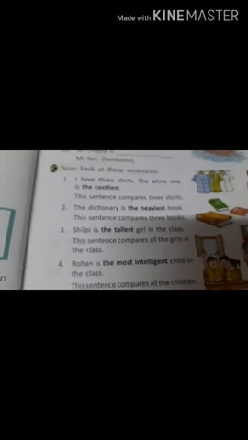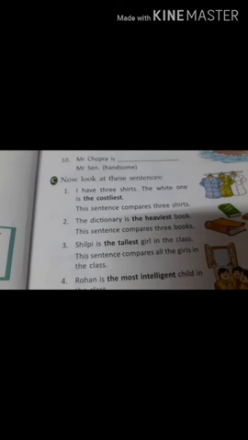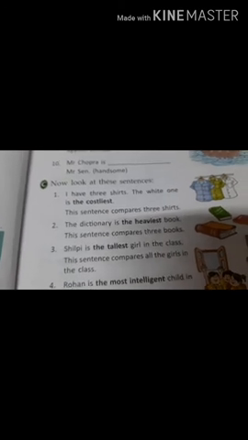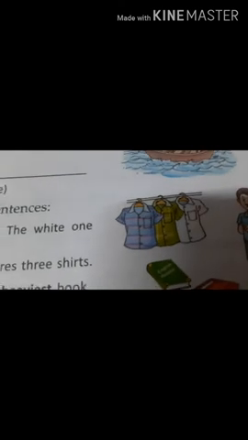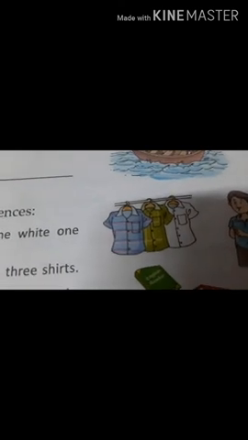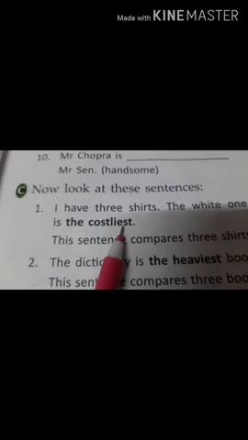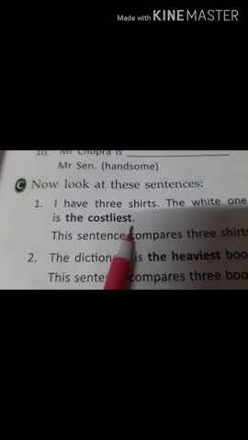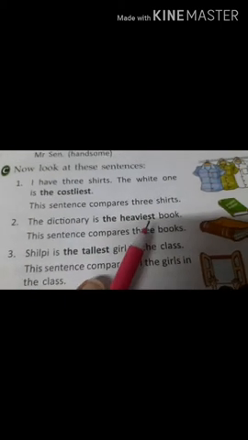Then coming to exercise C. Now look at these sentences. I have 3 shirts. The white one is the costliest. So now here the comparison is done between more than 2 things. There are 3 shirts. So here they have not used costlier. What is the spelling change? EST. Costliest. This sentence compares 3 shirts.